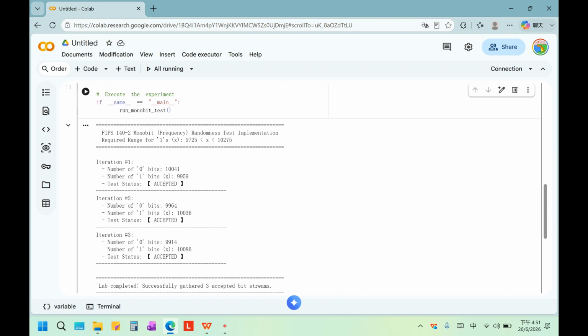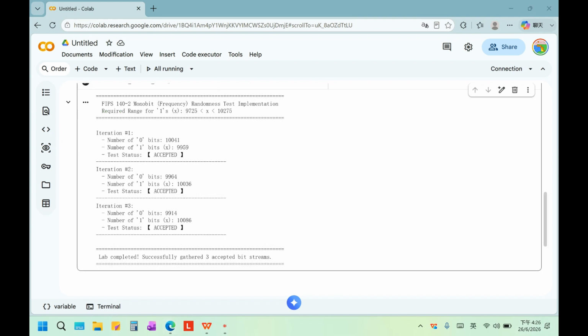In conclusion, this experiment successfully generated random bit streams using Python and tested them using the FIPS 140-2 monobit test. All 3 bit streams passed the test because the number of ones was within the required range. This experiment helped me understand random number generation and the importance of randomness testing in cryptography.